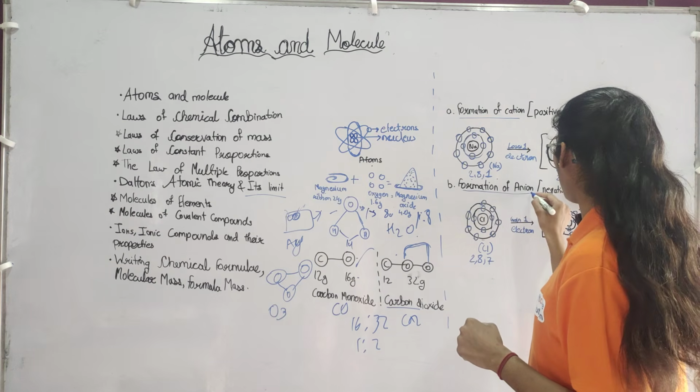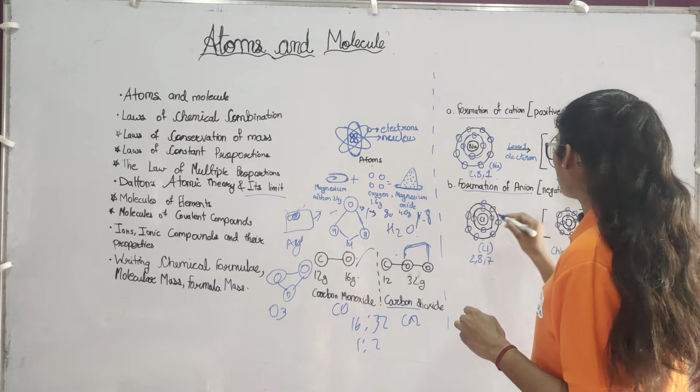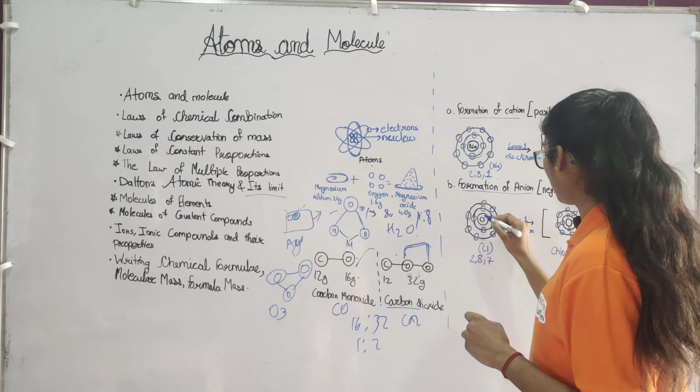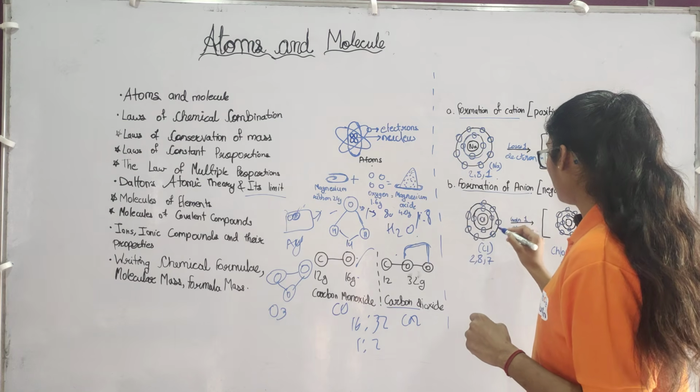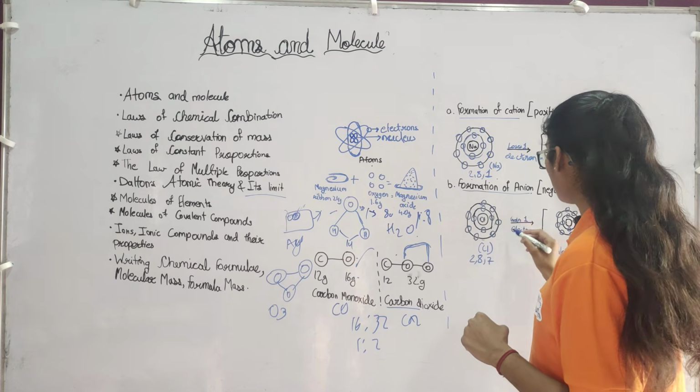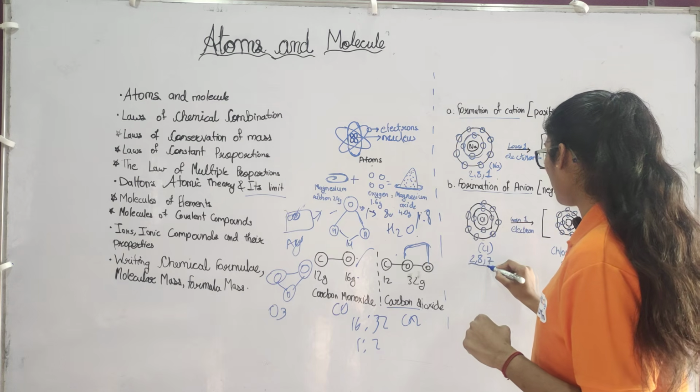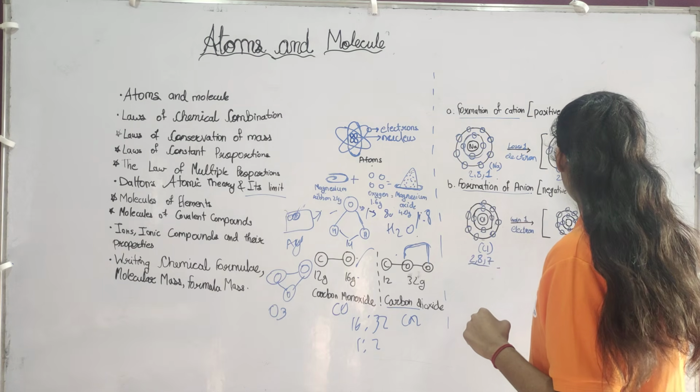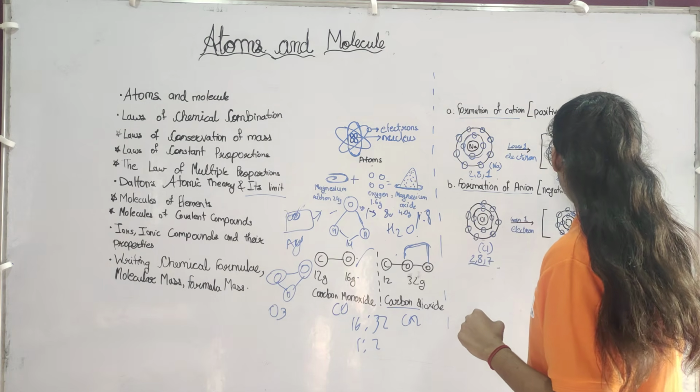Second, the formation of negative ions. Here we will take Cl. Here the shells are 2, 8, 7, so it gains one electron.